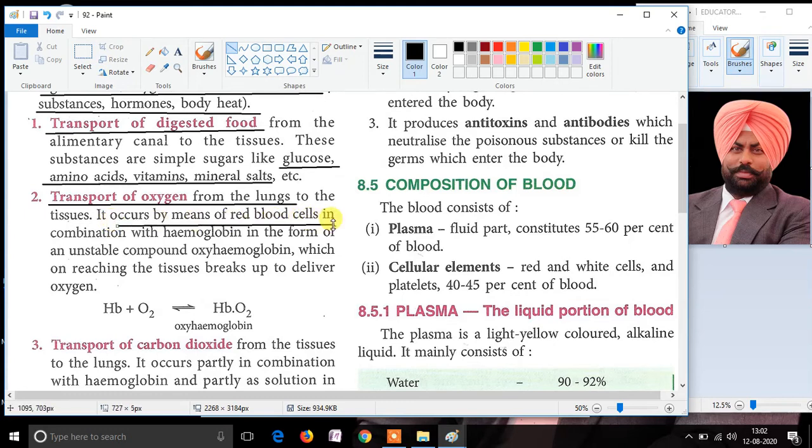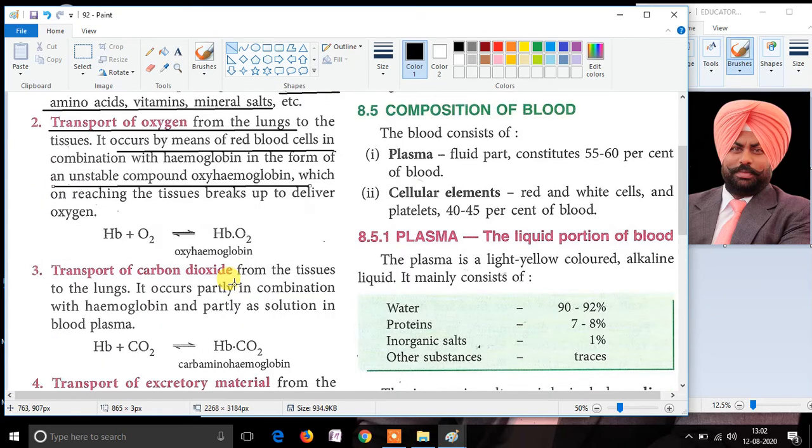Hence we can say that when oxygen combines with hemoglobin, it forms oxyhemoglobin, and this is transported with the help of blood. The hemoglobin carrying oxygen moves on further, and at the specific sites of different organs, this hemoglobin